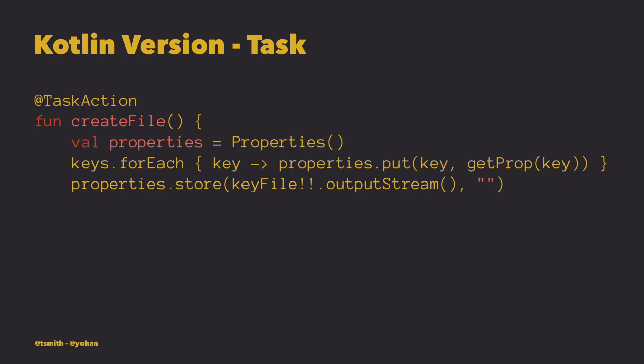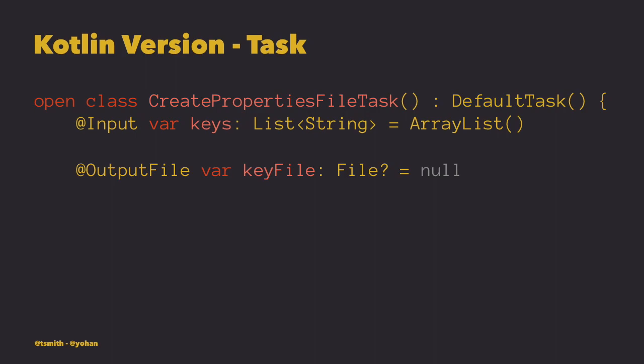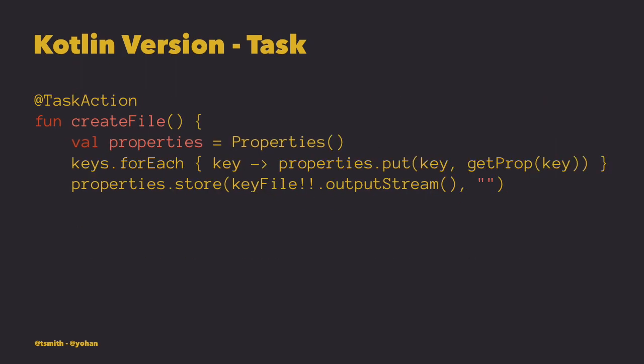So remember how key file was nullable? I'll just show you quickly. So we made key file here nullable. We don't have to make it nullable, but I made it nullable to show this one feature of Kotlin. Ty mentioned different ways to handle the nullability, but this is another way. Like you're stuck with Java classes that are pretty much nullable in the Kotlin world now. So the double bang will pretty much just do that null check for you and throw an NPE if the key file turned out to be null at that point of the code.